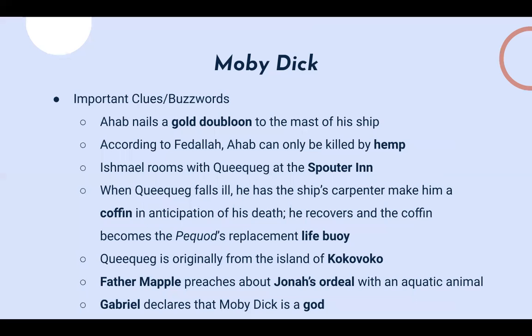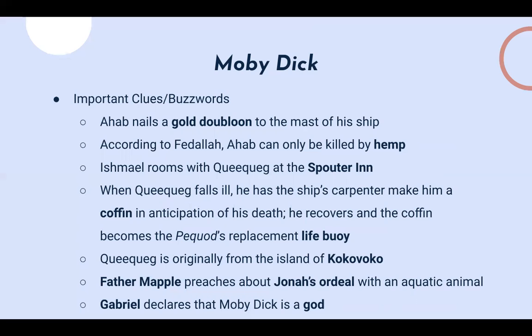So like I mentioned, Ahab nailing a gold doubloon to the mast of the ship, that's a huge clue. Being killed by hemp rope, which is predicted by Fedallah, is another clue. I mentioned the Spouter Inn, which is where Ishmael first meets Queequeg. And this is the part that I was saying I was going to talk about later.